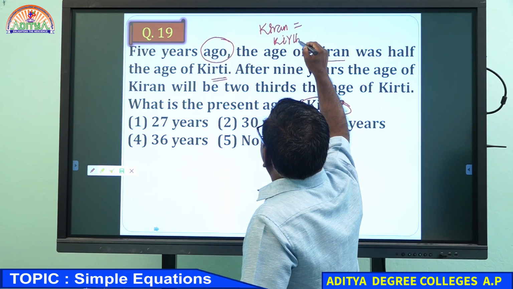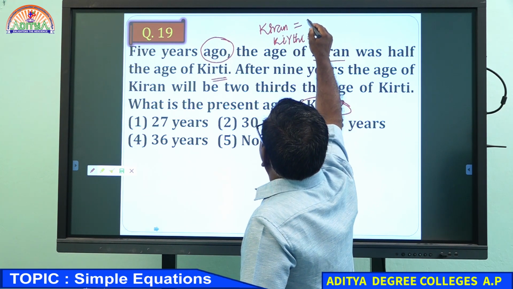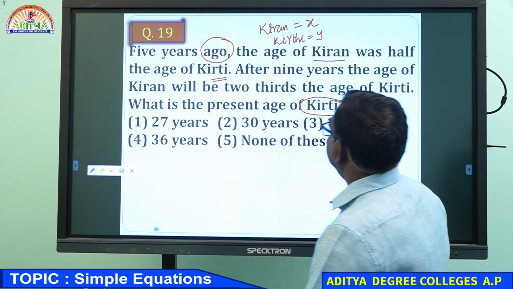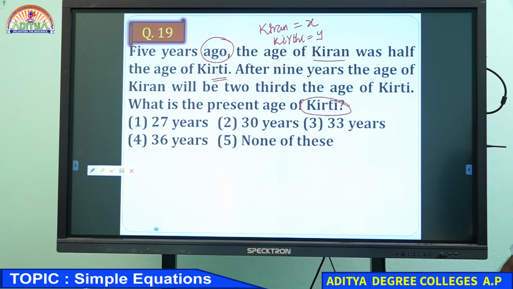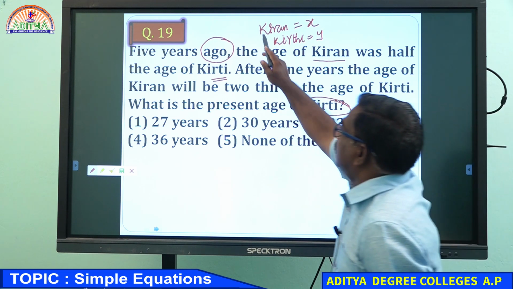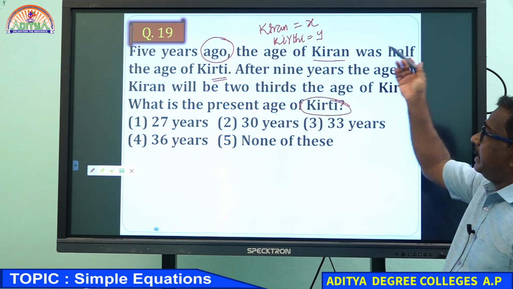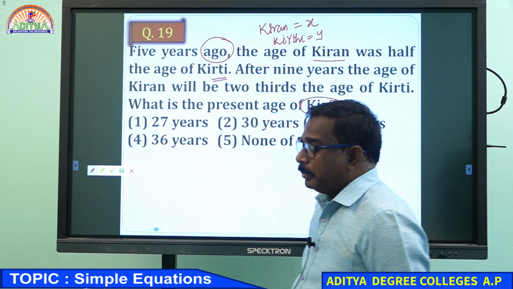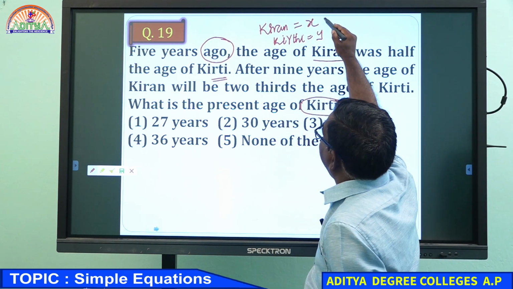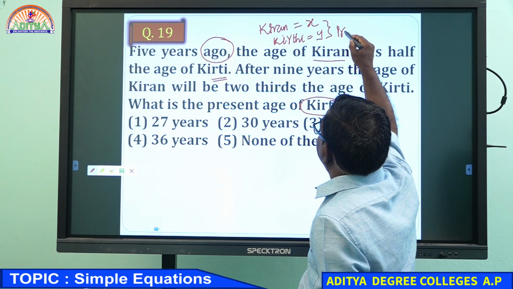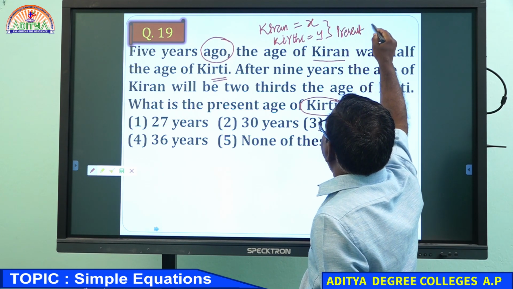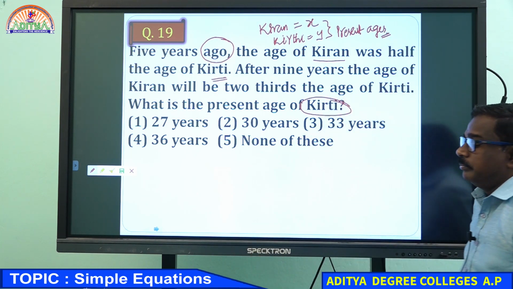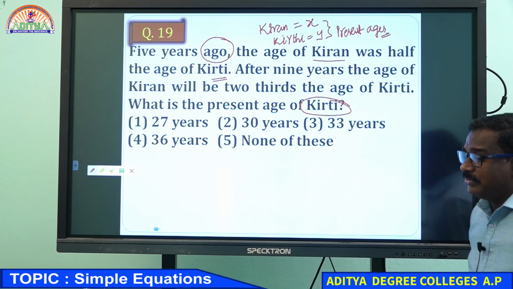Kiran and Kirti, two members are there. Suppose one fellow you take as X, the other fellow you take as Y. Because both names start with K, that's why I am taking X and Y. Their present ages, you take as X and Y.